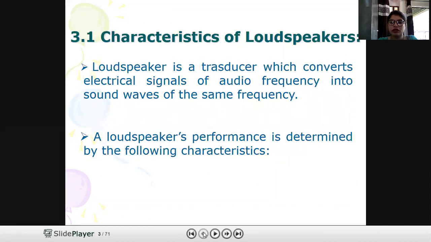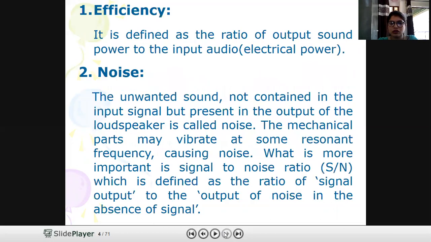First of all, what are the characteristics of loudspeaker? Loudspeaker is the one which will convert our electrical energy into sound energy or sound wave of same frequency. So the first characteristic is efficiency. Efficiency is defined as the output over input. So here output is sound and input is electrical signal. So sound power over electrical signal will be efficiency.